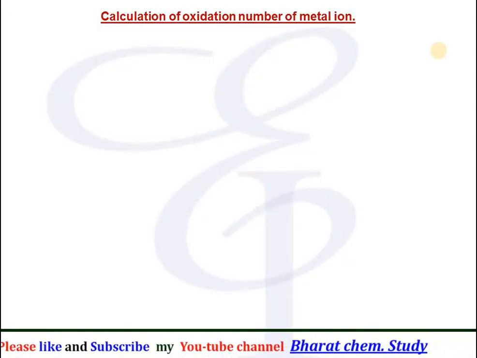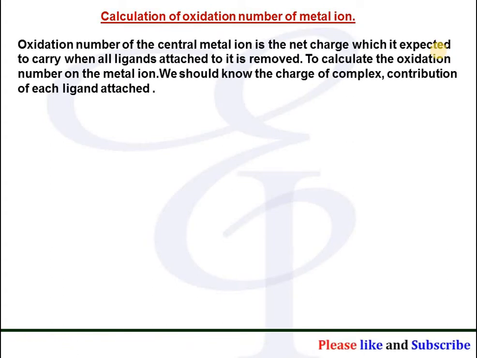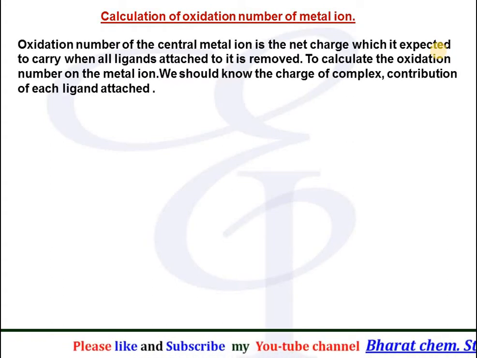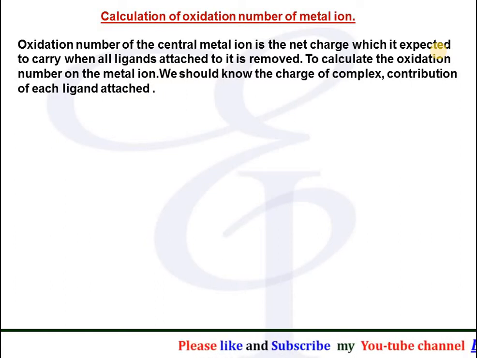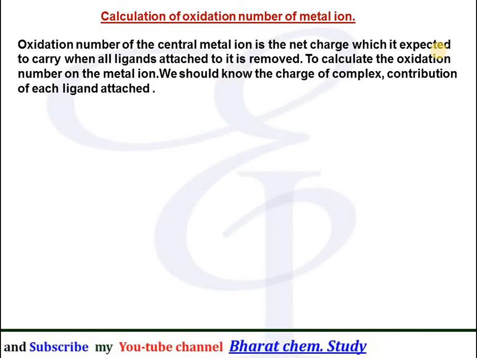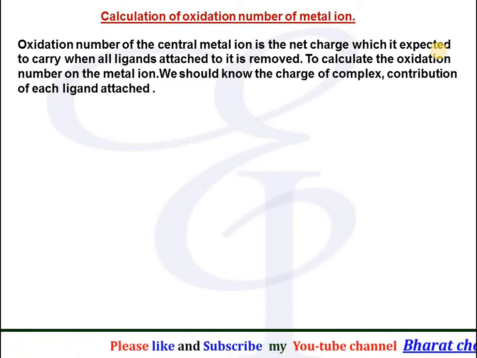Now, calculation of the oxidation number of the metal ion in a coordination complex. The oxidation number of the central metal ion is the net charge which it is expected to carry when all the ligands attached to it are removed. To calculate the oxidation number on the metal ion, we should note the charge of the complex and the contribution of each ligand or molecule attached in the coordination compound.